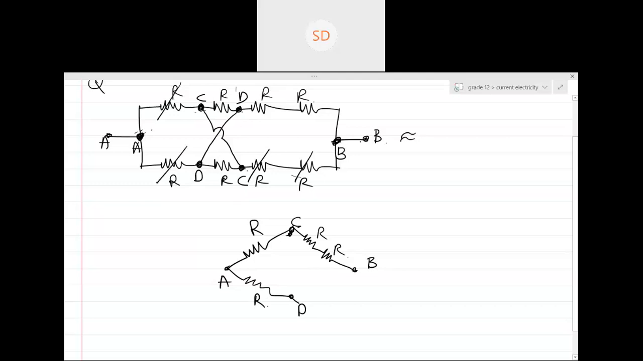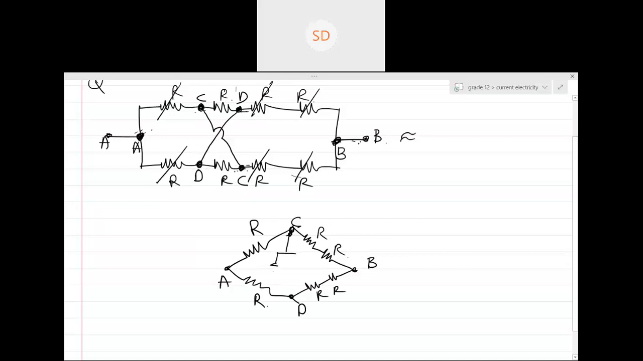Now D and B. How many between D and B? Two again. R and R. So these two are over. What about these two resistors? Can you see this resistor is between C and D? This resistor is also between C and D. So how many resistors and in what connection?